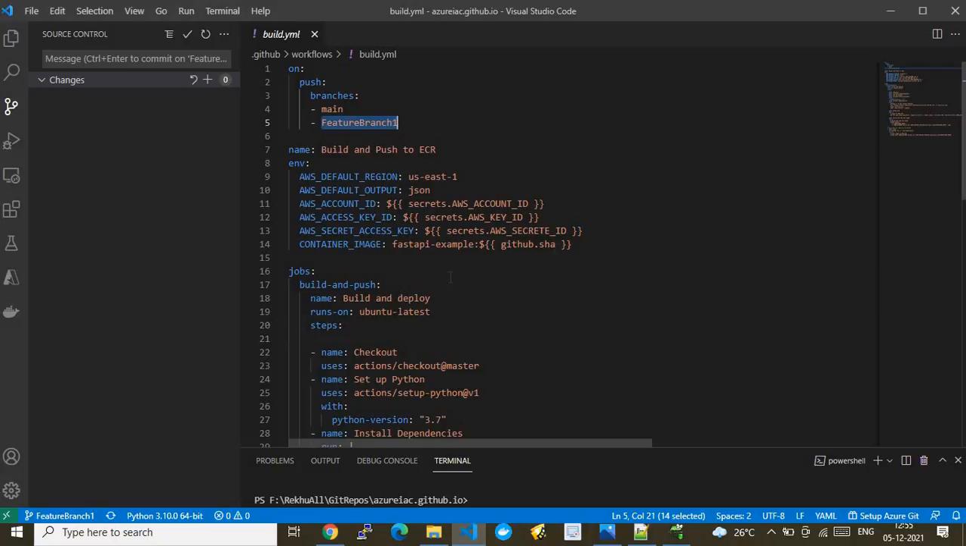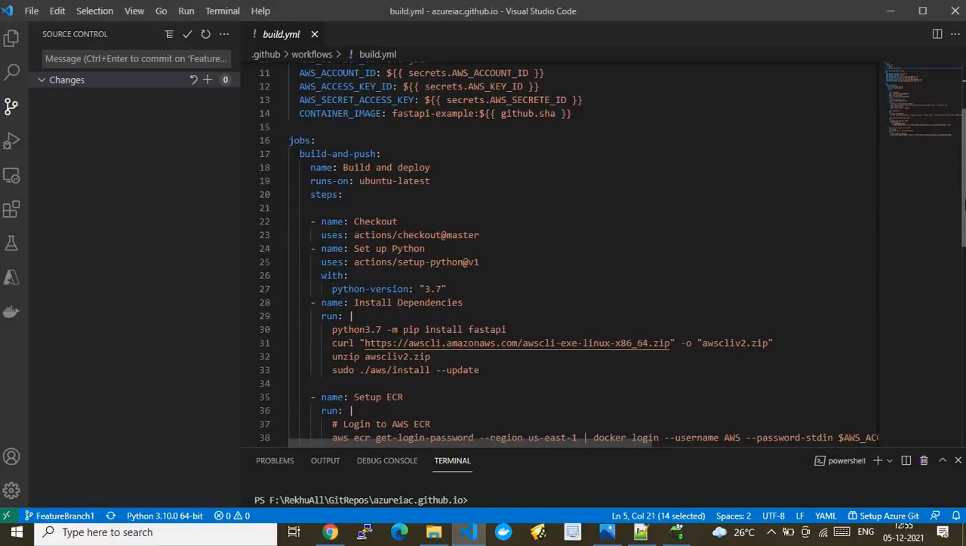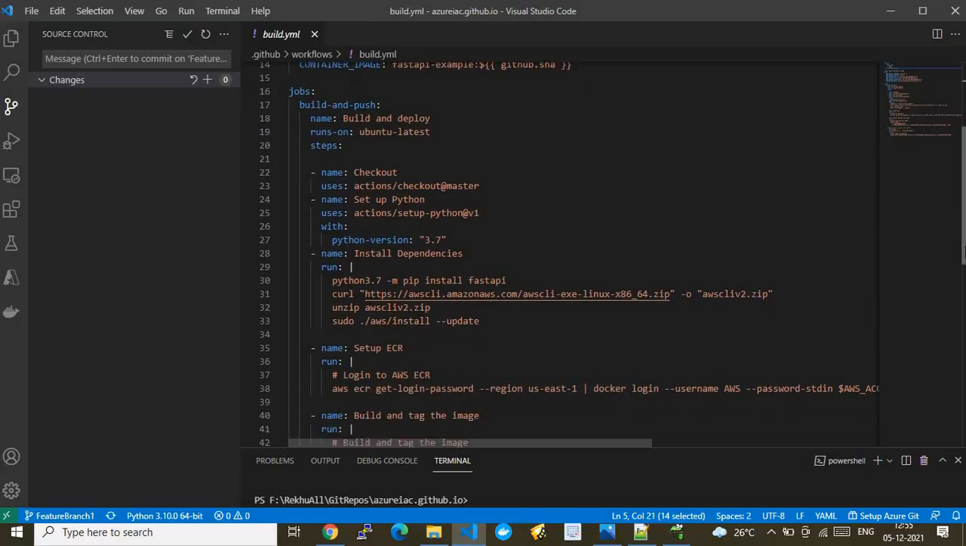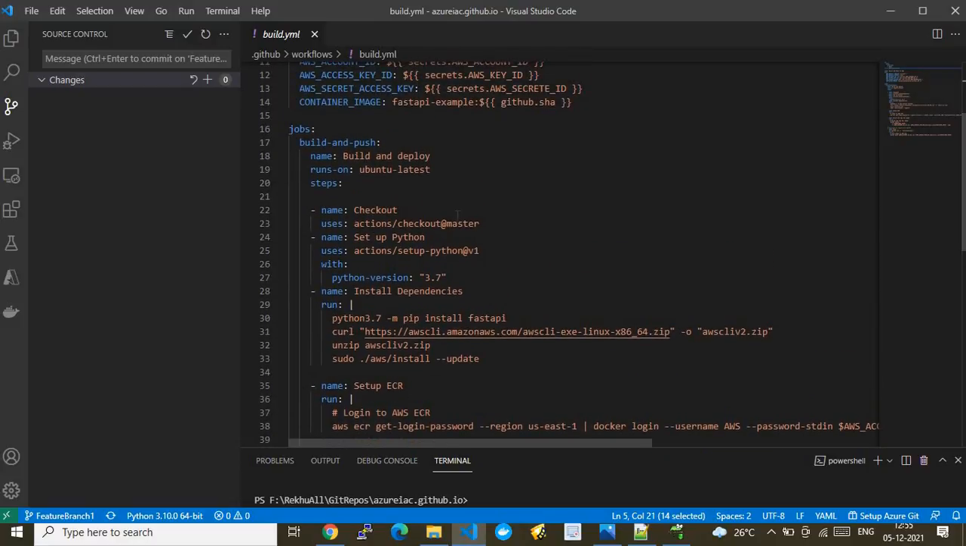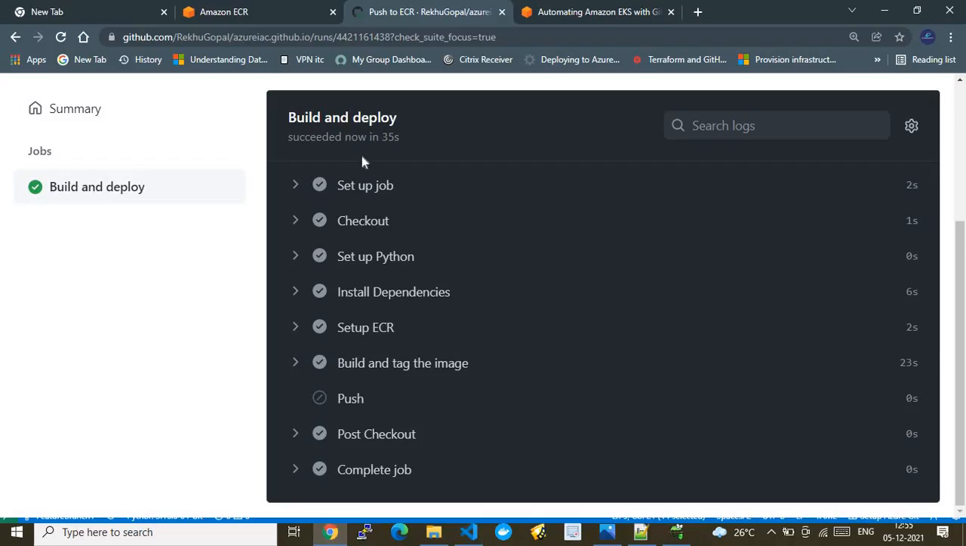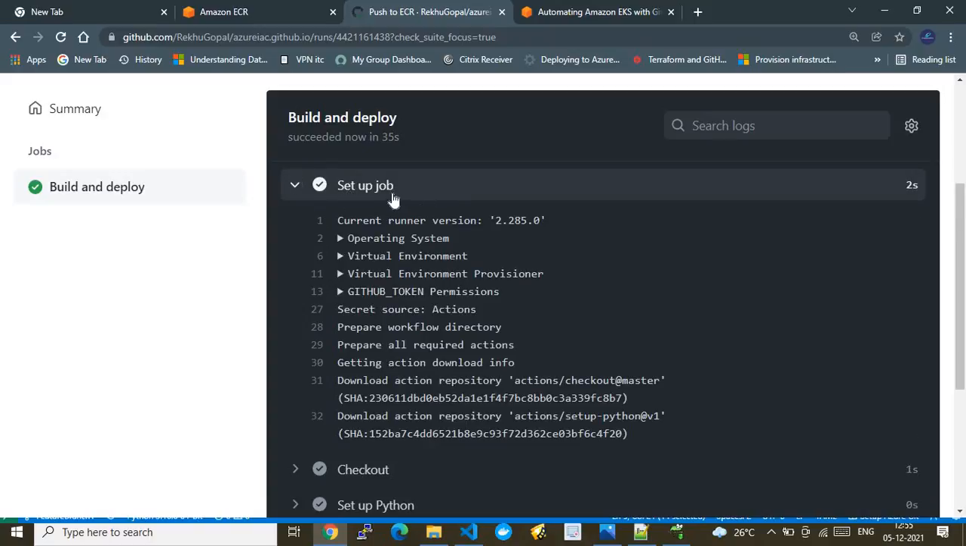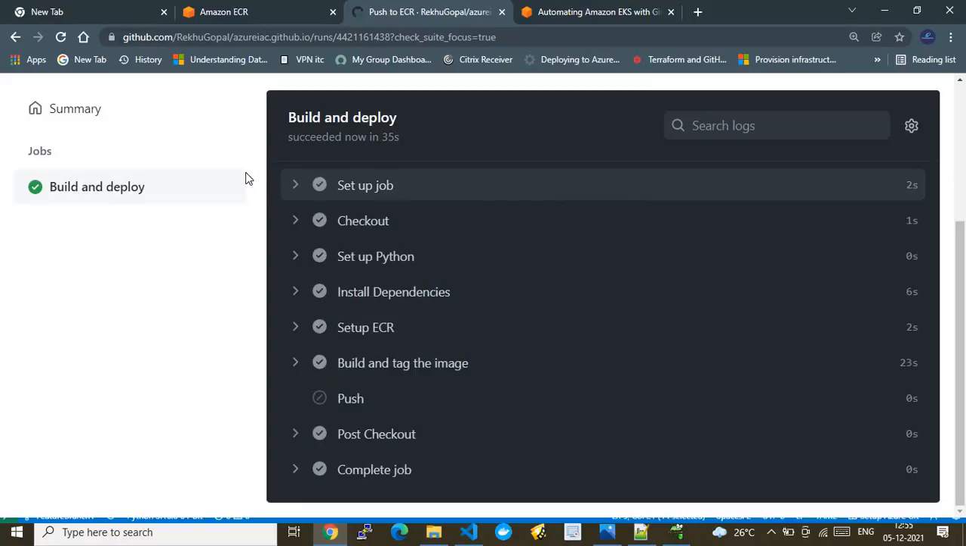You see the setup job. If I go to the setup job, where is our setup job? So here it is. Then checkout, setup Python, then setup ECR. From here it started executing completely down. The first one is a primary task, which sets up the job, in the sense that this GitHub Actions build machine will automatically set up the job.